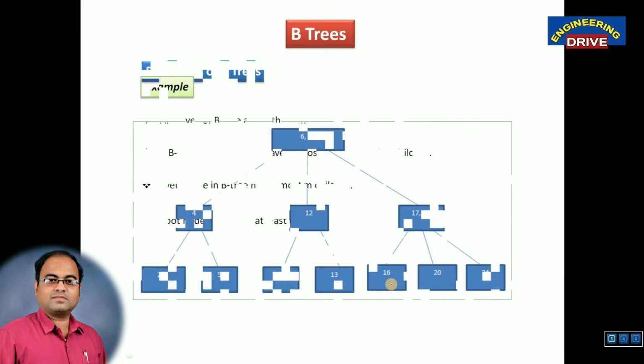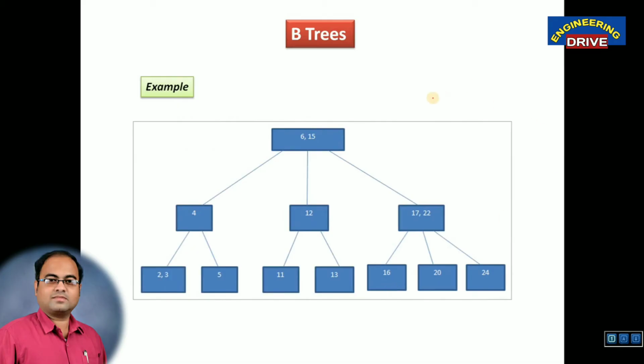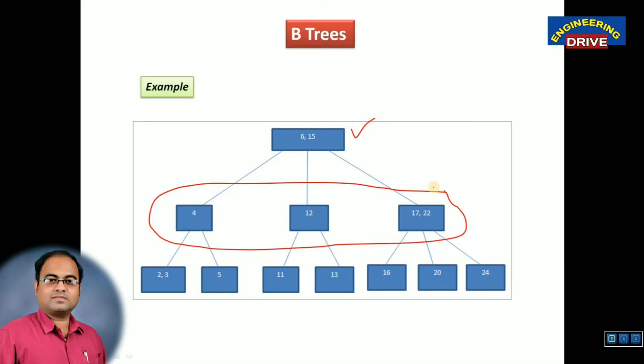Next, let us take one example so that it is clear to you. My dear students, you can see here I have taken one example. In my root I have taken 2 nodes, 6 and 15. So this is my root node. And what is the next level? This is very important to understand the terminology. This level is nothing but the set of internal nodes. How many internal nodes are there? 3 internal nodes are there, and the third internal node has a subset of one more node. So continuously we can call these the internal nodes.